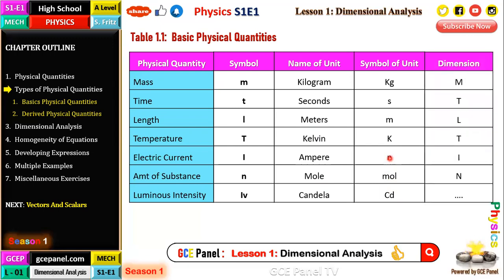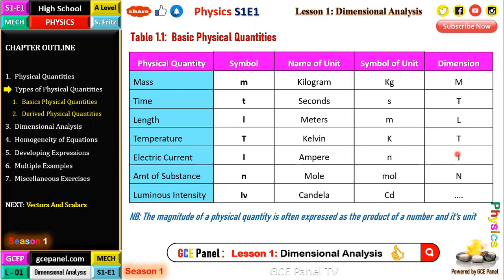Lastly, for the dimensions, in working with physical quantities, you might be working with dimensions. So the dimension for mass is capital M, time is capital T, length is capital L, temperature is theta, electric current is capital I, amount of substance is N, luminous intensity probably J. Now, sometimes when we talk about time and temperature, the T's there might be confusing, so it might be adjusted when you're working with different physical quantities, okay? So take note about that.